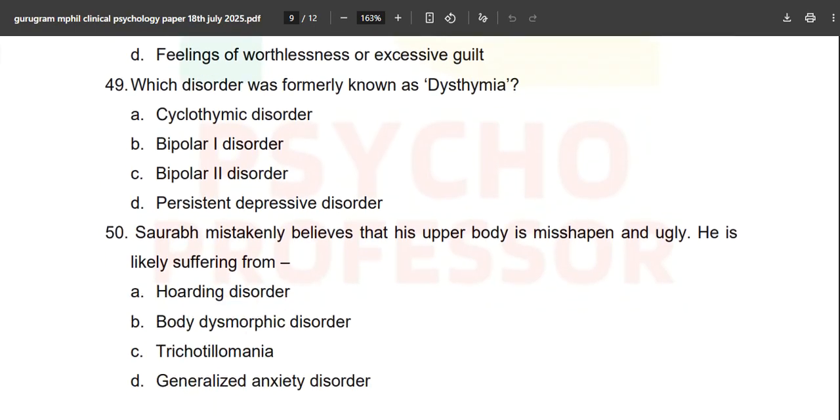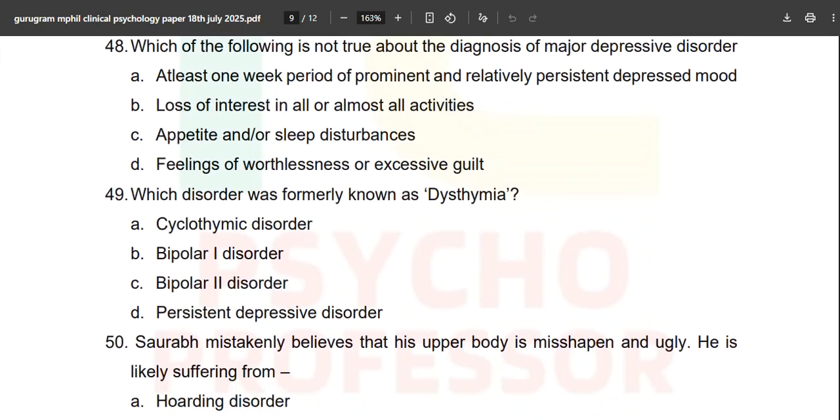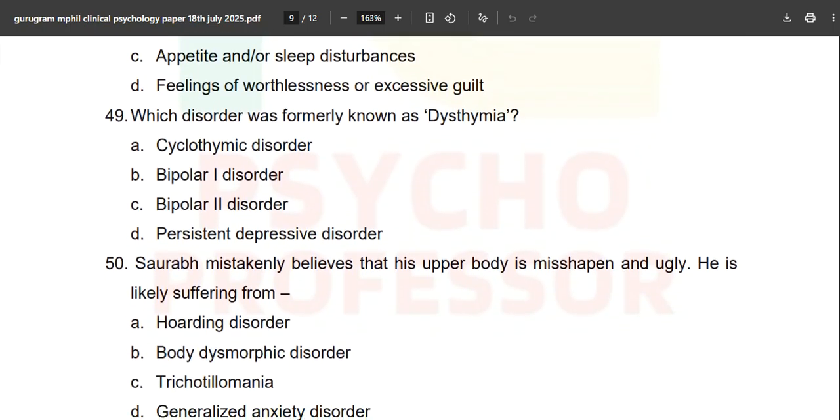Which disorder was formerly known? Yes, and there are exceptions. We are not talking about exceptions. We are talking about the general thing, which out of 100 people, what they will mark based on general common sense. We are discussing that, not the exceptions.